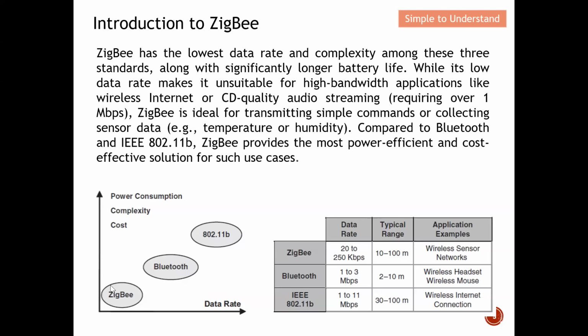From here you can see that ZigBee has the best power consumption, which means the battery life is going to last the longest as compared to the other two. The design in terms of complexity is also quite easy, with simple configuration. As for cost, ZigBee probably has the most attractive cost as compared to the other two. So this table shows a quick comparison between ZigBee, Bluetooth, and IEEE 802.11b, the first few pioneers of Wi-Fi.